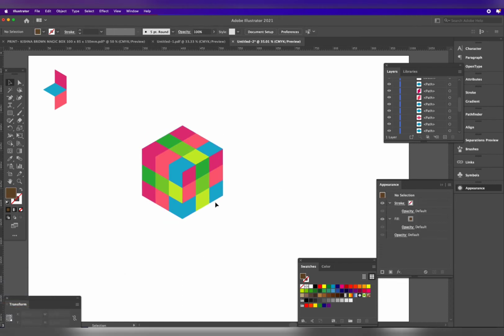The three sides are under clipping masks. You have to release that. It's now released.